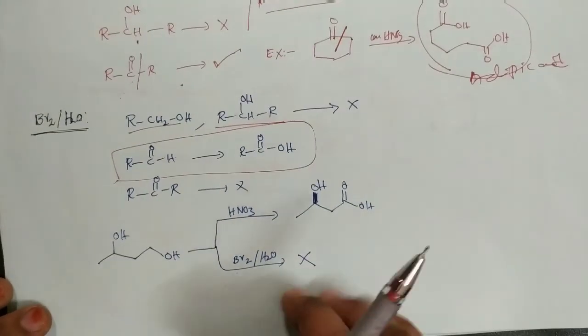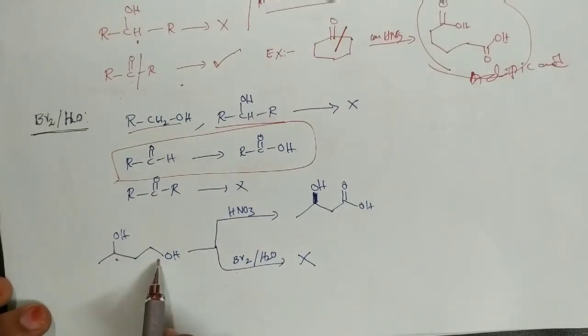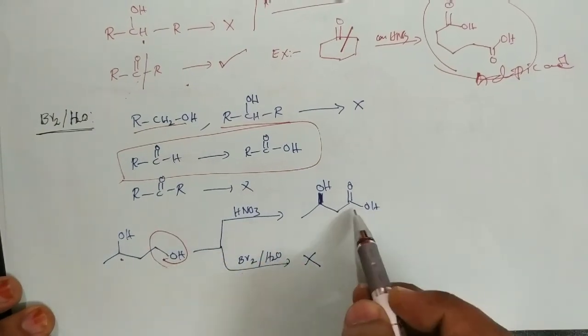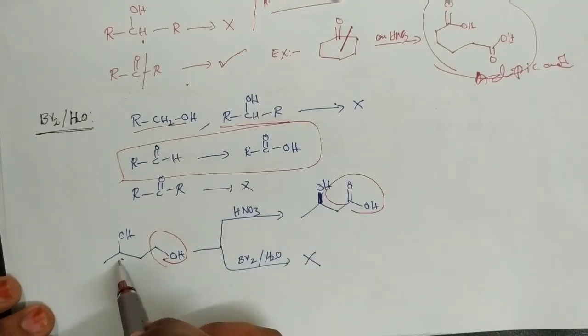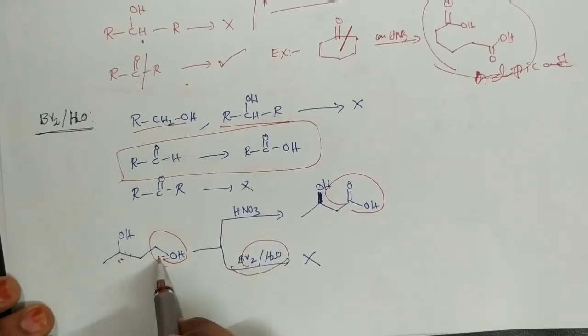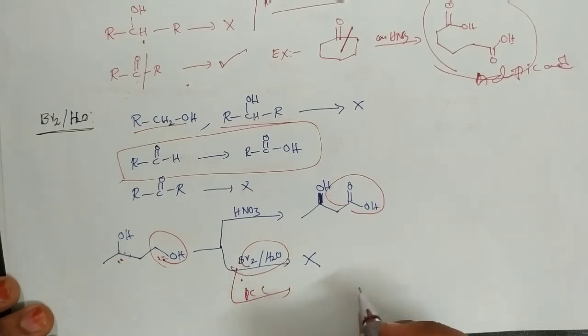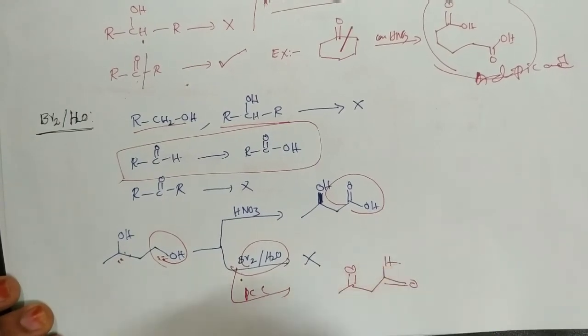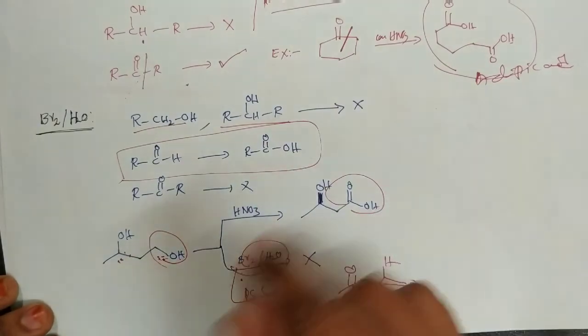Now in this case, here it is a secondary alcohol group and it is a primary alcohol group. With HNO3, generally this primary alcohol group is converted to acid but not the secondary alcohol group. With bromine water none of the alcohols are oxidized. Suppose with PCC or PDC, both are oxidized. So a very interesting point.